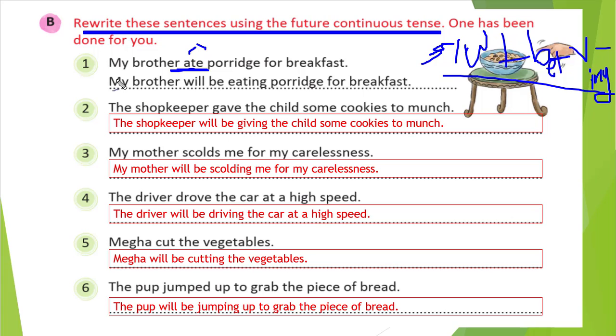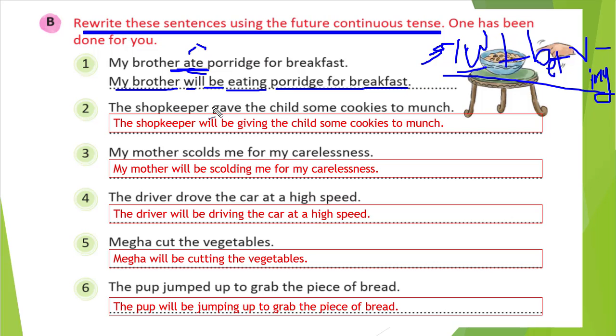Let me show you. See, my brother ate. My brother is the subject, correct? So it will remain the same, and it is singular, so we will write will. Then in place of the verb we will write will, then be. What is the base form of ate? That is eat, and with ing it will be eating. So, will be eating porridge for breakfast. The remaining will be the same. We will only replace the verb with shall or will plus be plus verb with ing. That is the only task here.